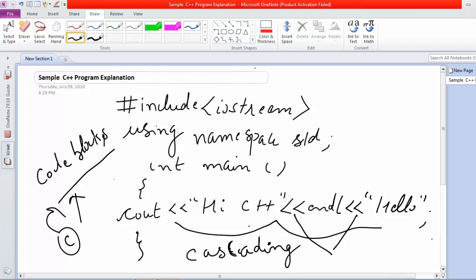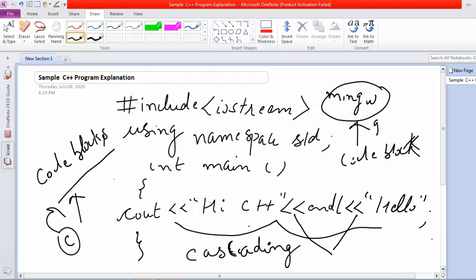You have to install Code Blocks with MinGW, which includes the GCC compiler. I will show you in the next lecture how you can do this, and we'll see how this program is executed.